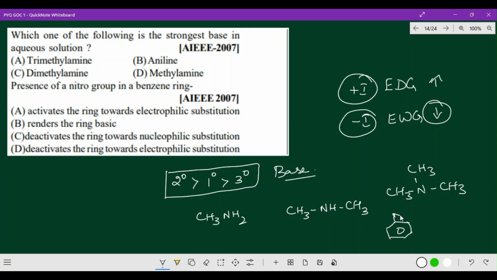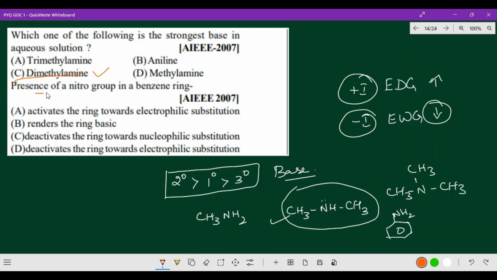So aniline, right? Now in that, secondary, primary, and tertiary. The minus I effect we need not bother about, because that is the least basic. So what is the order? Secondary, primary, and tertiary. So this is the correct option. Why? It is the steric hindrance, so steric hindrance will prevent protonation at the nitrogen, right? So which is the correct option? Option C is the correct option. I hope you got the clarity. C is the correct option.